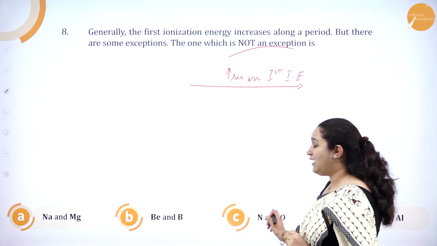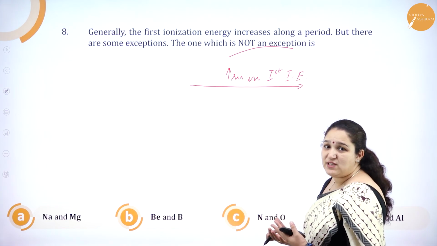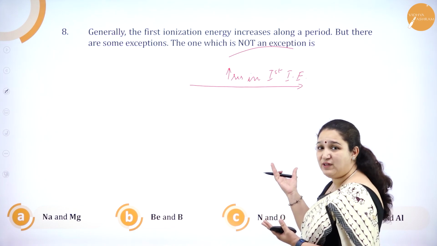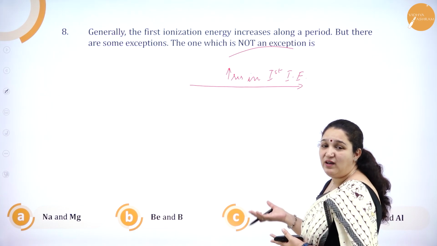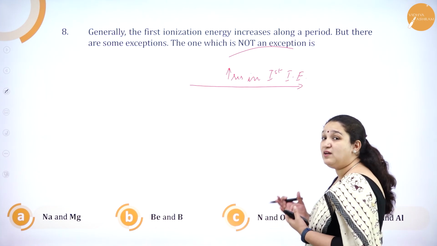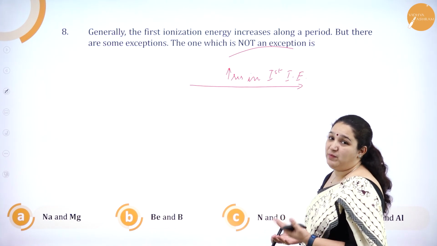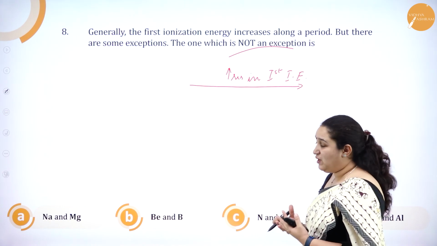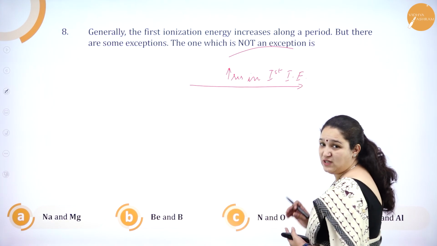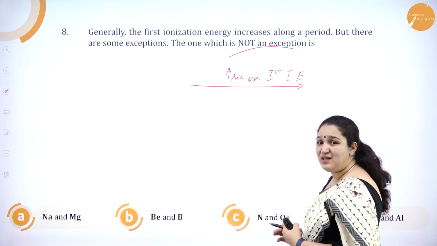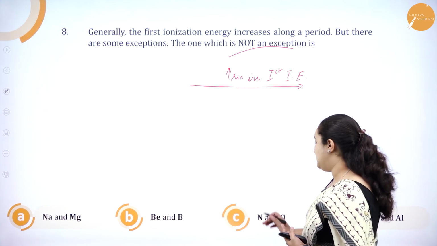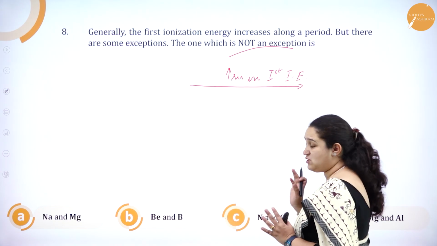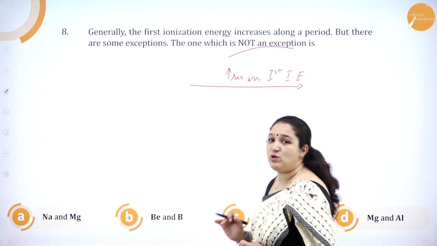For example, if I take nitrogen and oxygen, nitrogen has got higher ionization enthalpy than oxygen. But oxygen comes after nitrogen, so oxygen should have had higher ionization enthalpy. But nitrogen is having higher. Why? Because of the half-filled orbitals of nitrogen. So similarly, there are some exceptions. There are 4 options given. Out of the 4, which one is not an exception at all? See, this is an exception for this rule. That's correct. Beryllium and boron is also correct. Magnesium and aluminium also is correct.